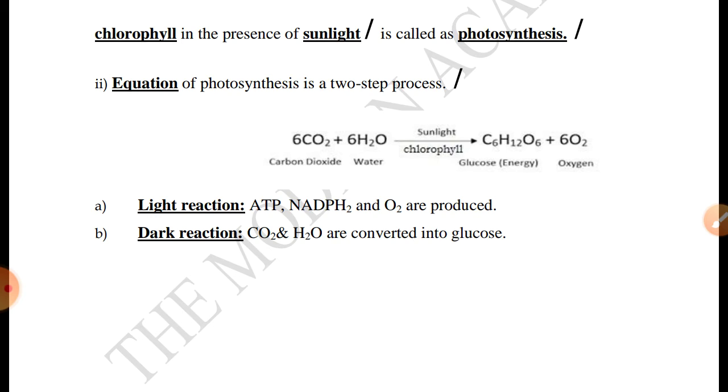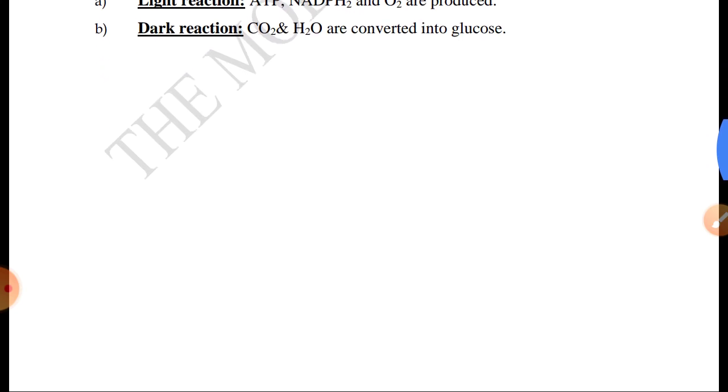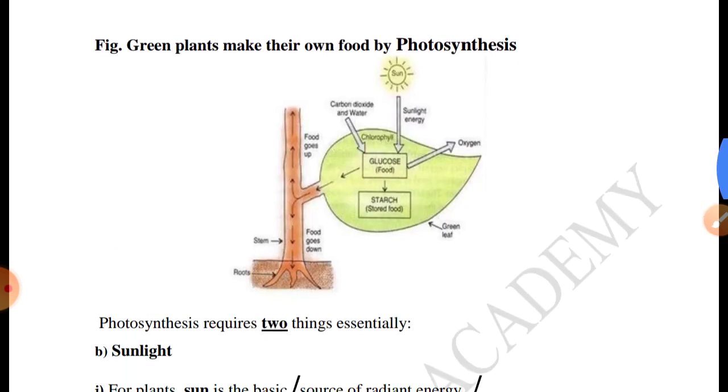In this, two reactions take place: light reaction and dark reaction. Light reaction means during the daytime, dark reaction means during the night time. ATP, NADPH2 and O2 are produced in light reaction. CO2 and water are converted into glucose in dark reaction.